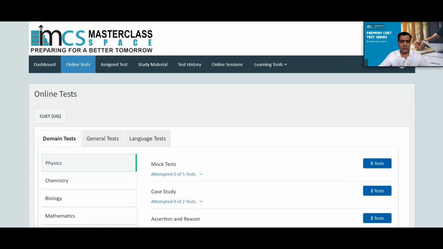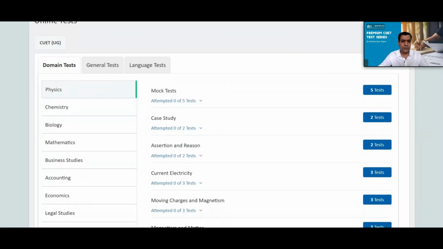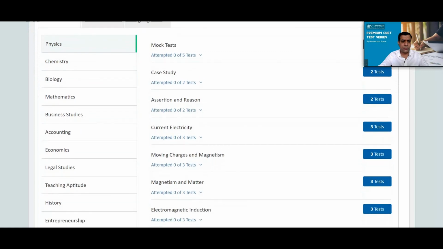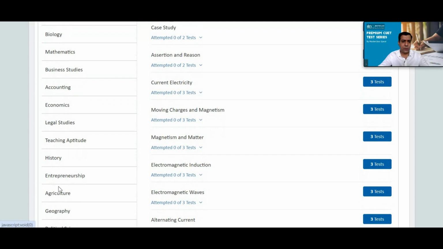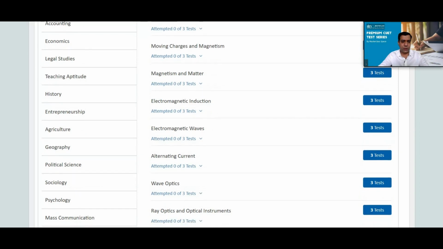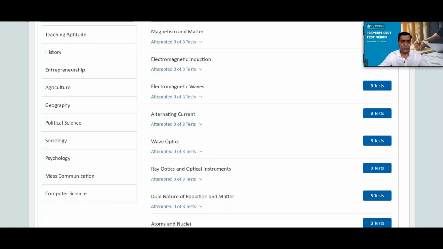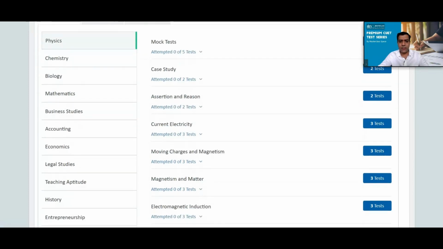In the domain subjects, we have 18 subjects which are physics, chemistry, biology, mathematics, business studies, accounting, economics, legal studies, teaching aptitude, history, entrepreneurship, agriculture, geography, political science, sociology, psychology, mass communication, computer science. And in these domain subjects, you can see there are 5 full length mock tests and others are sectional tests.